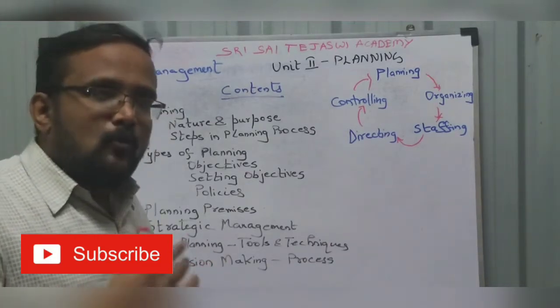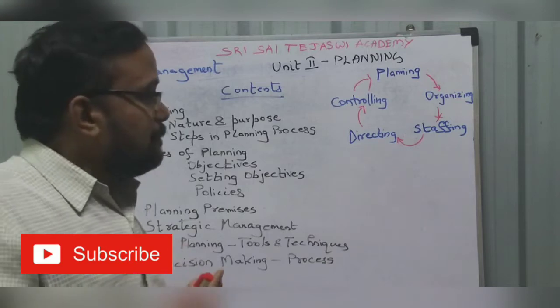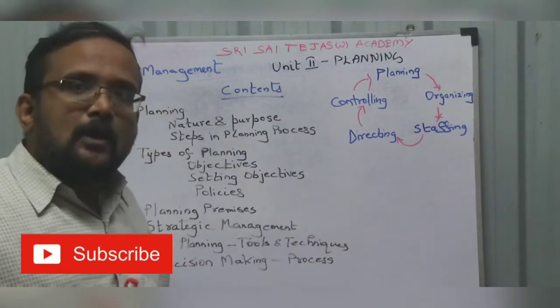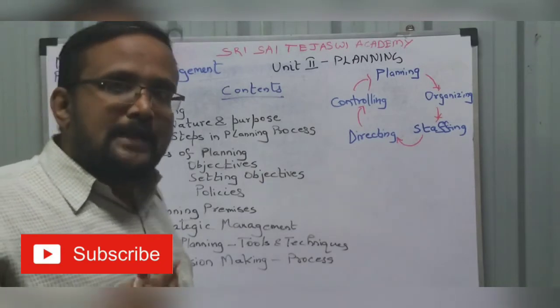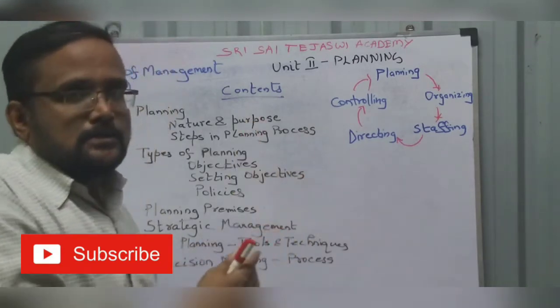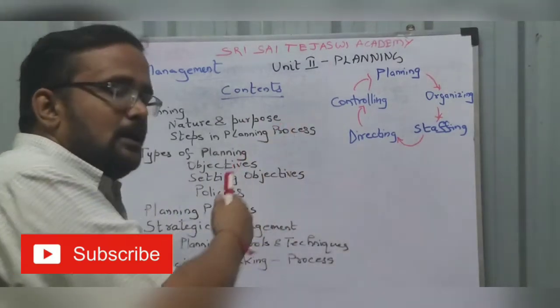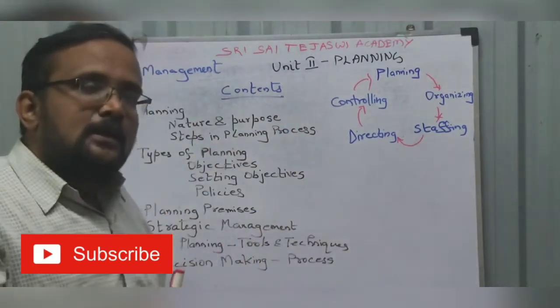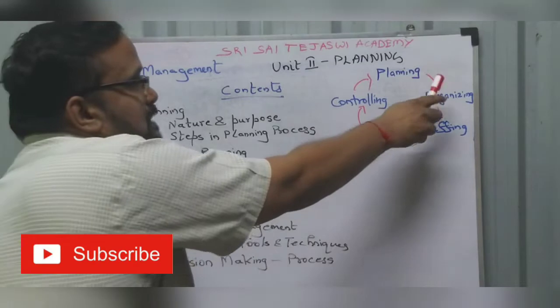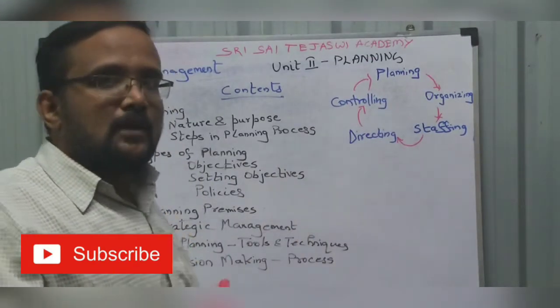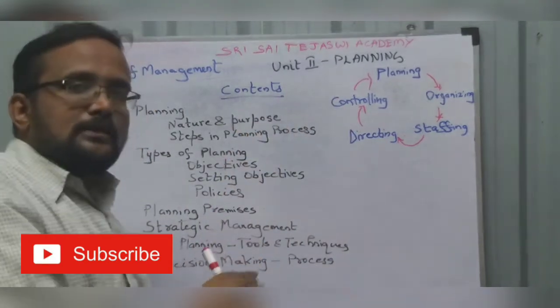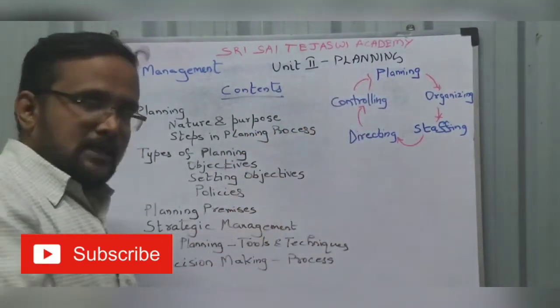Staffing: how you are going to recruit people, how you are going to train people. You are recruited, you are trained, they are working, they need motivation. So how you are going to direct your staff, that is directing. Once you have done all this, you need to know your fixed objectives in planning, and whether the objectives are achieved. For that you have to do control. So these are the functions of management.